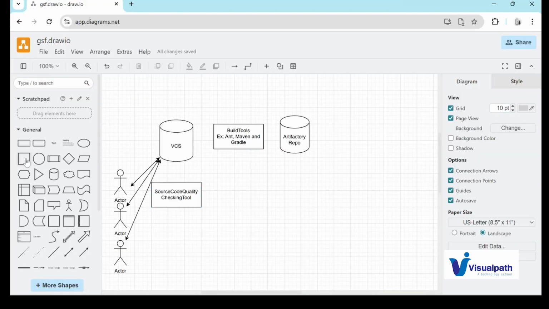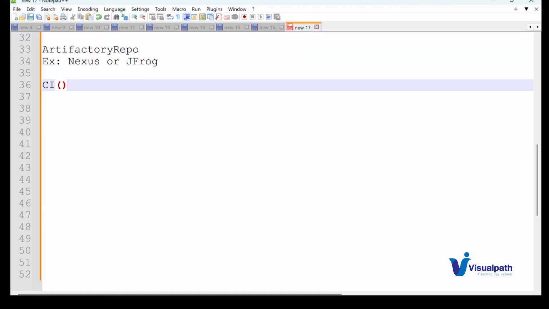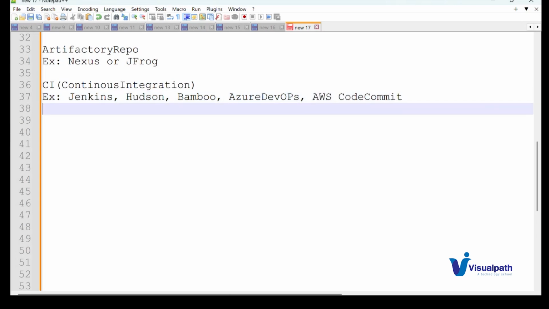So now comes our important tool, that is a CI tool. CI stands for continuous integration. As the name suggests, continuous integration, that means we are integrating all those tools with our CI tool. Examples for this are Jenkins, then Hudson, Bamboo, and many more in the market, like Azure DevOps and AWS CodeCommit. Whichever tool, we are flexible.